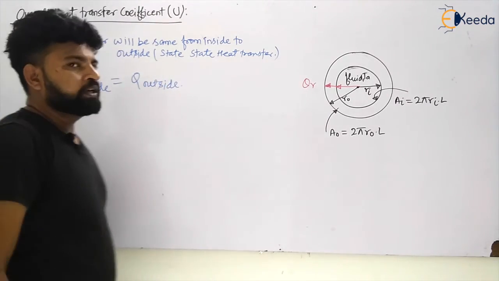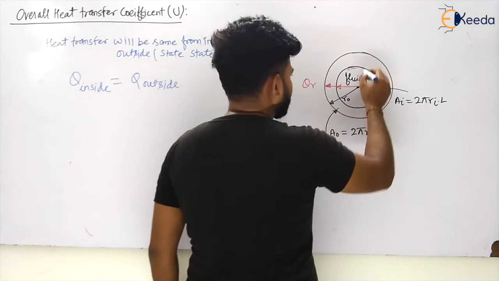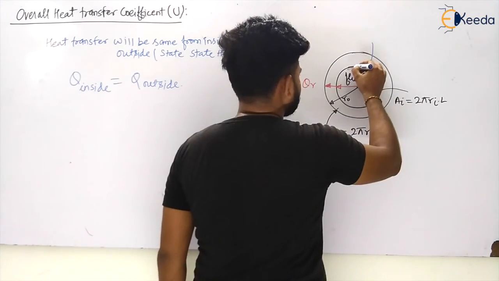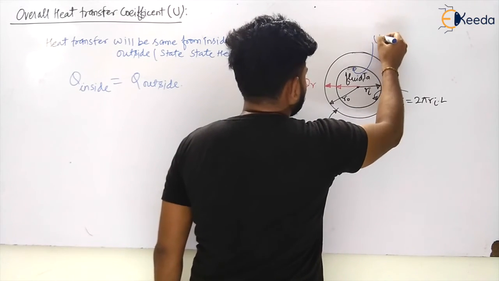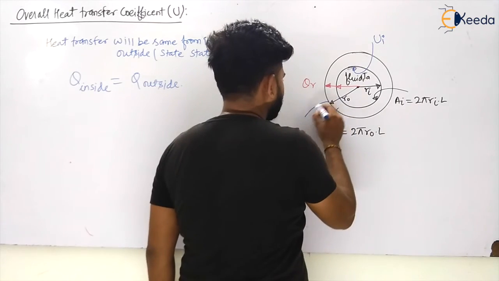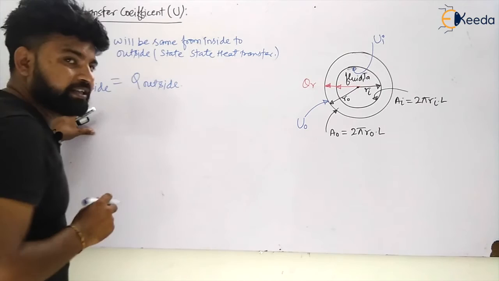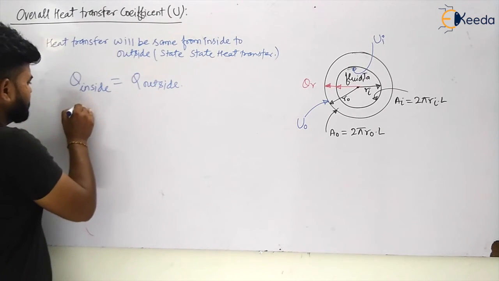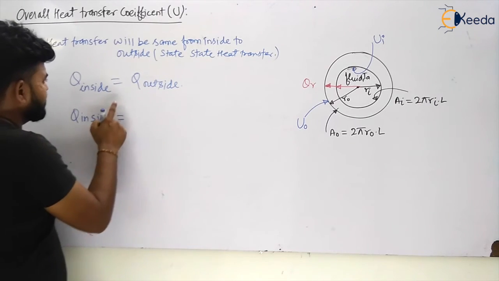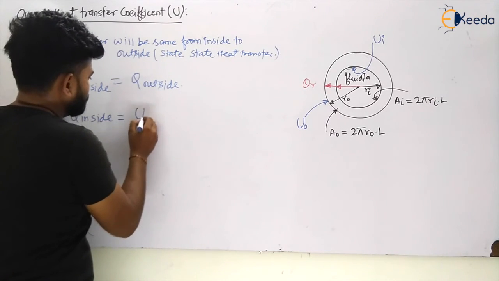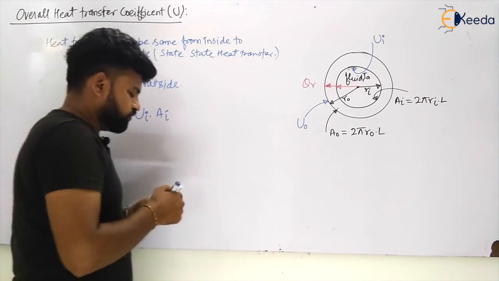Let us assume the overall heat transfer coefficient for the inside area is given by UI, and the overall heat transfer coefficient for the outside is given by U0. So what will be the inside heat, my dear students? Q inside is equal to U inside into area inside into the temperature difference.